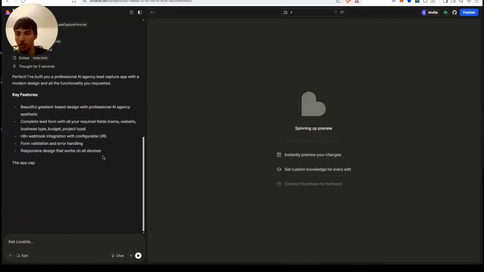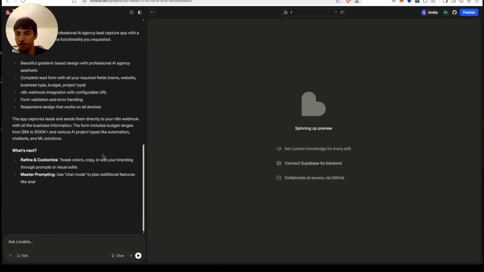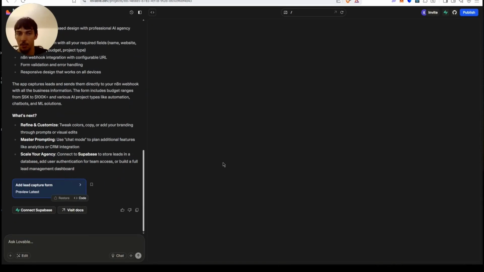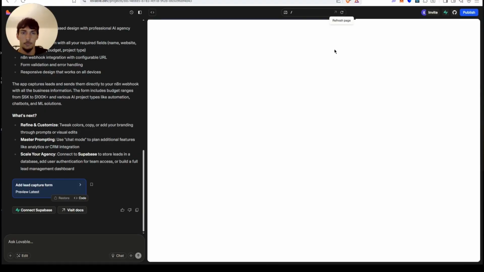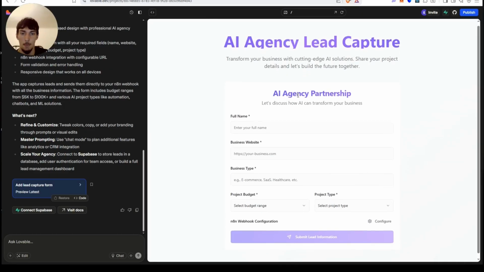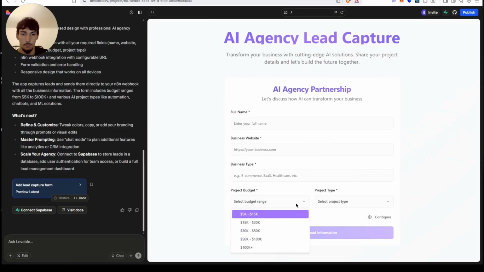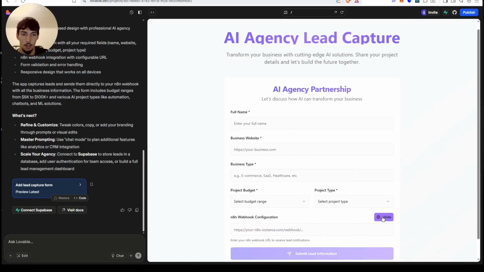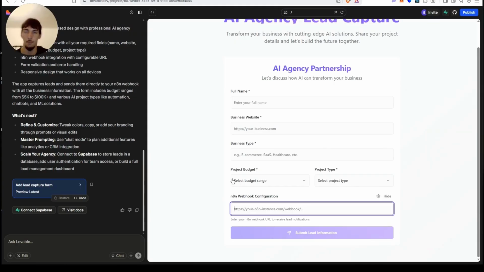Okay, I think it is done. What next? Master prompt in use chat mode. Okay, now it's about to load in. As we see, pretty basic stuff here. As we can see, project type, configure, and then here, just for testing, we're going to put the n8n workflow,